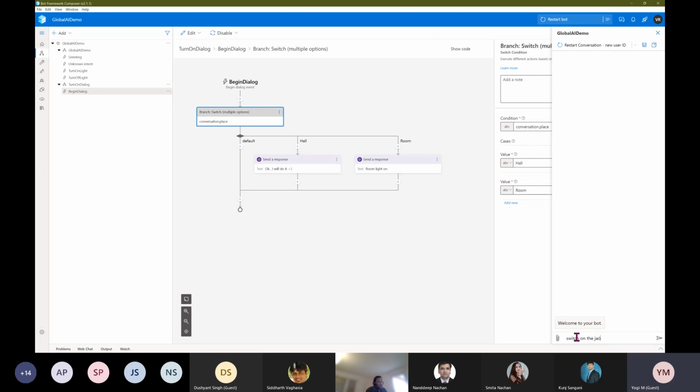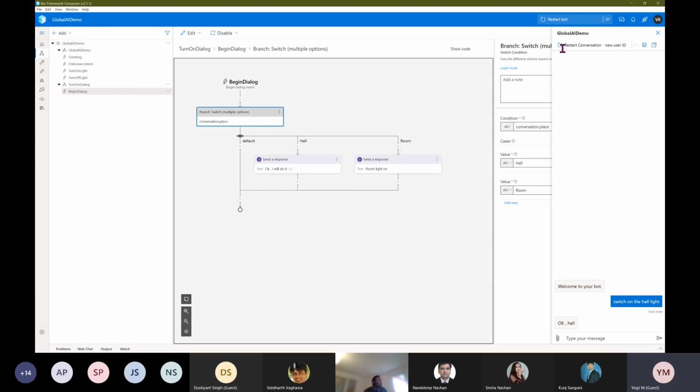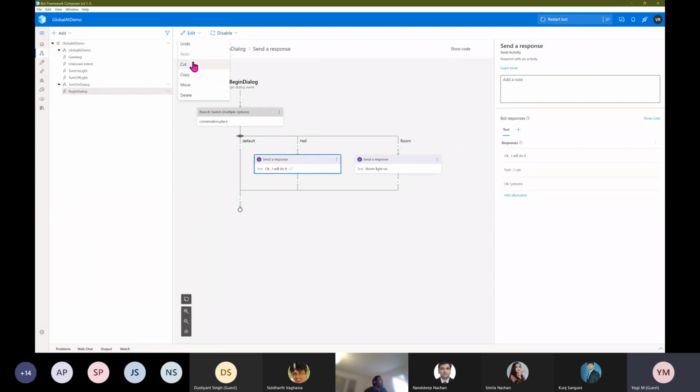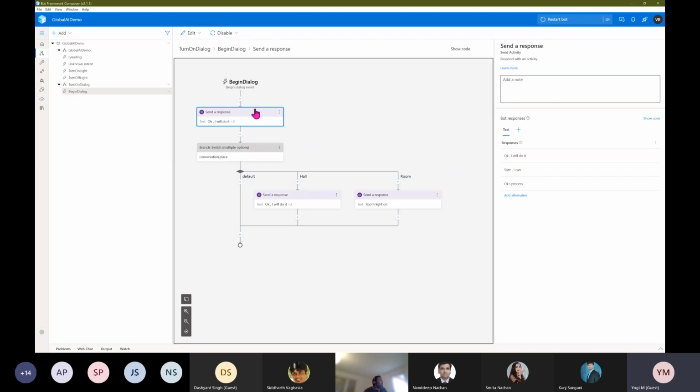Switch on the hall. I think the problem is here somewhere, in this condition only. So I just switch off this condition. I don't go into detail. I just copy this statement quickly, copy and place it here.